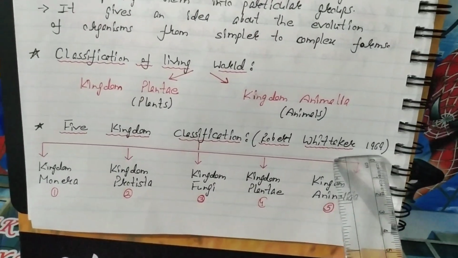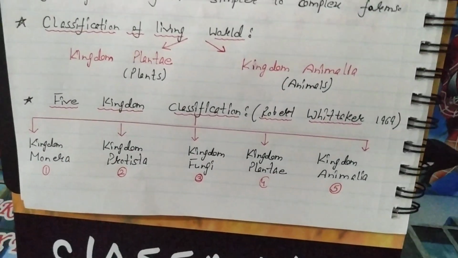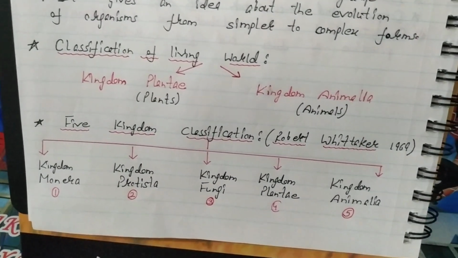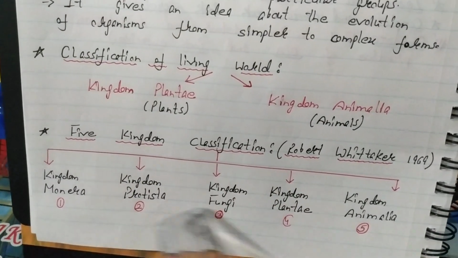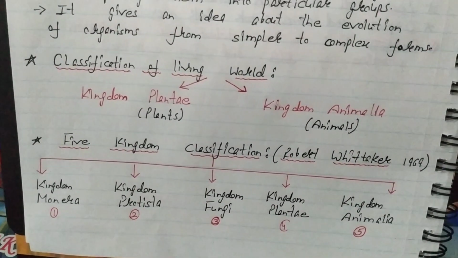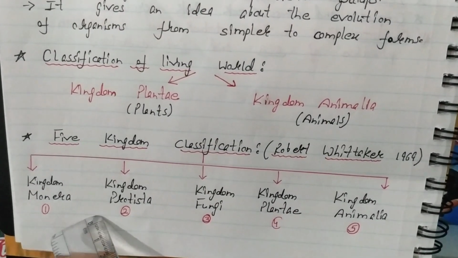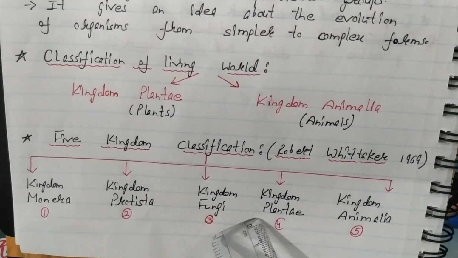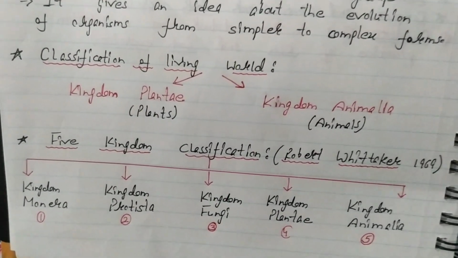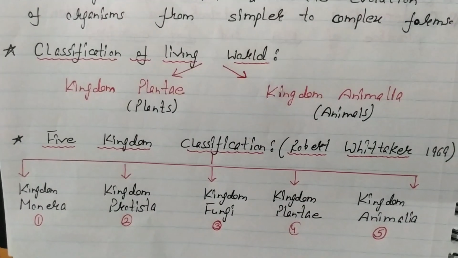So finally, Robert Whittaker in 1969 gave the 5 kingdom classification, on the basis of which the living world can be classified into 5 main kingdoms, and these 5 kingdoms have further divisions and subdivisions that we will study one by one. First kingdom Monera, second kingdom Protista, third kingdom Fungi, fourth kingdom Plantae, fifth kingdom Animalia. So these are the 5 kingdoms which we will study one by one.